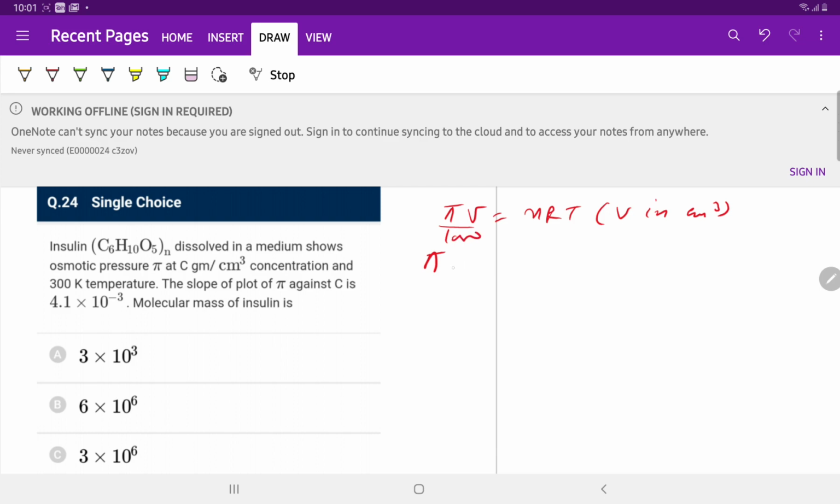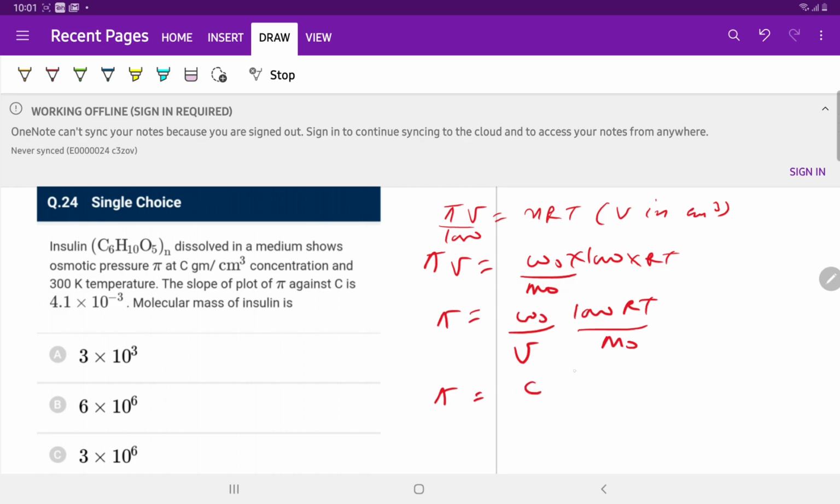So pi v is equal to W0 upon M0 into 1000 into RT. Pi is equal to W0 upon V, 1000 RT by M0.